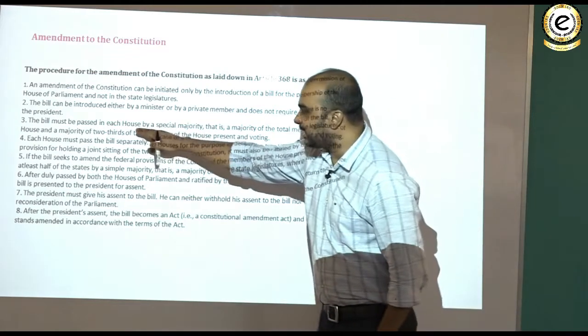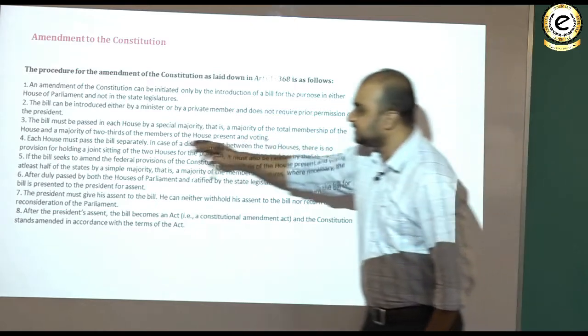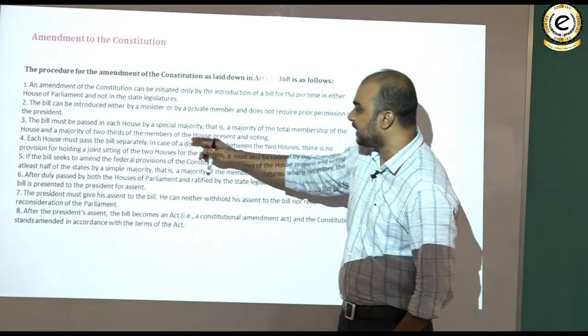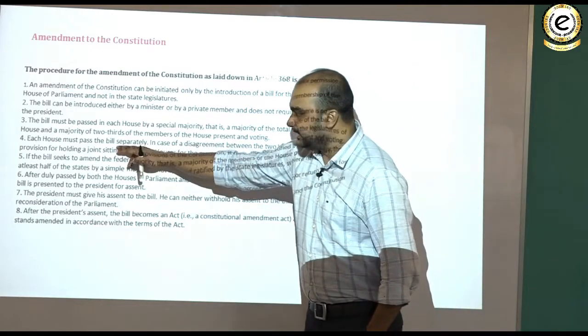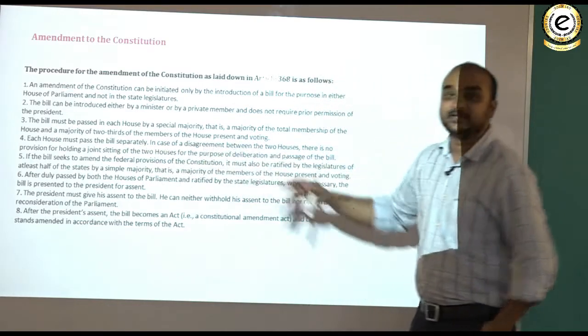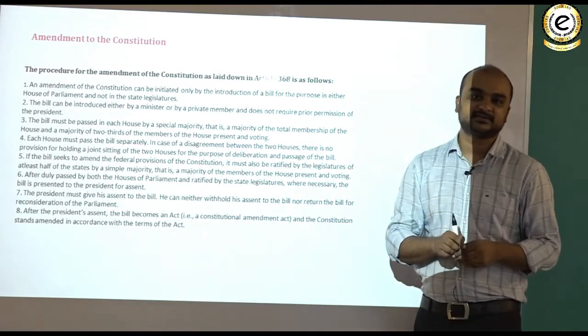The bill must be passed in each house by a special majority, that is the majority of total membership of the house and a majority of 2/3 of the members of the house present and voting, at least 2/3 of the members present and voting. Each house must pass the bill separately. In case of a disagreement, there is no provision of joint sitting as far as constitutional amendment bill is concerned.